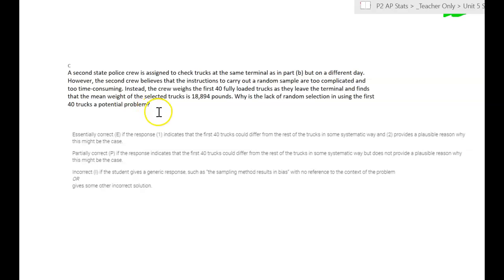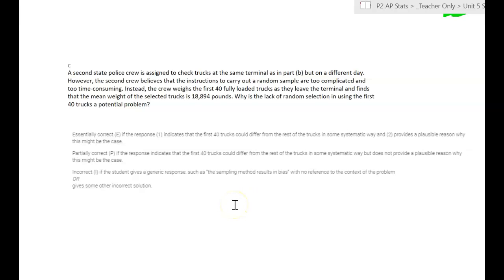Question C is really asking if you understand why it's important to have a random sample. And we need a random sample in order to have that accurate mean, in order for the mean of our sampling distribution to be the same as the mean of our population. We need our statistic to make an inference about our parameter.